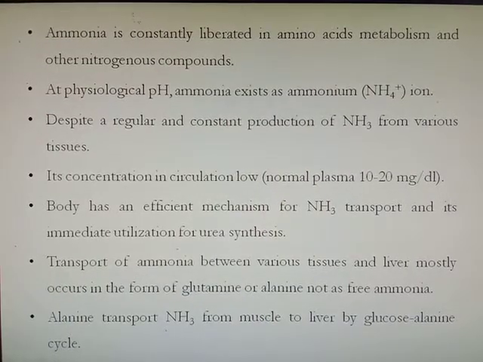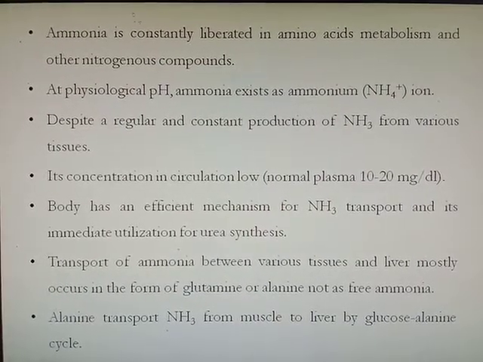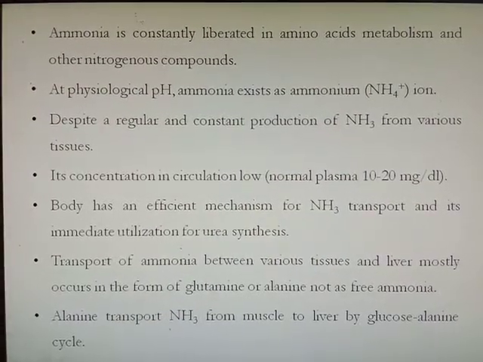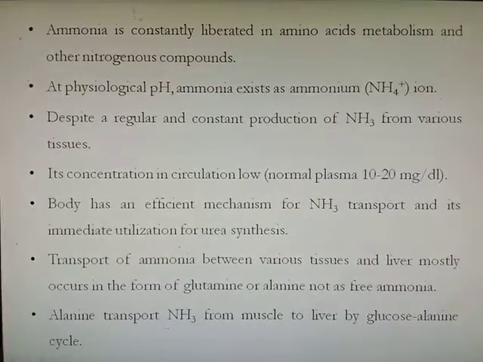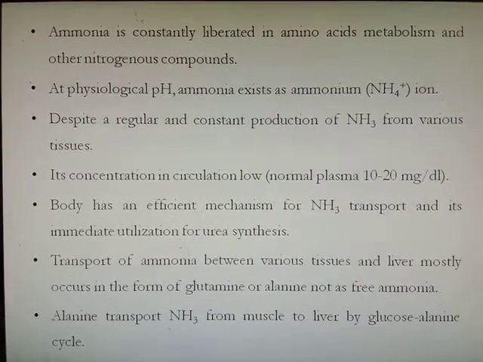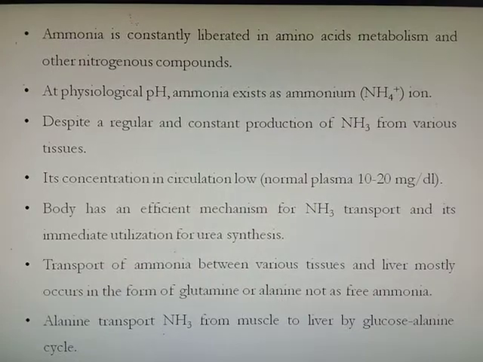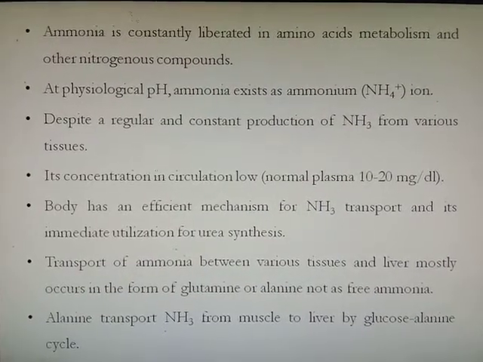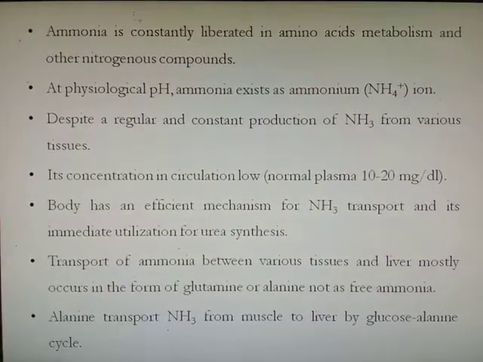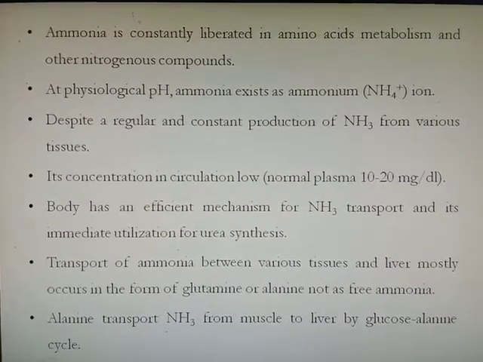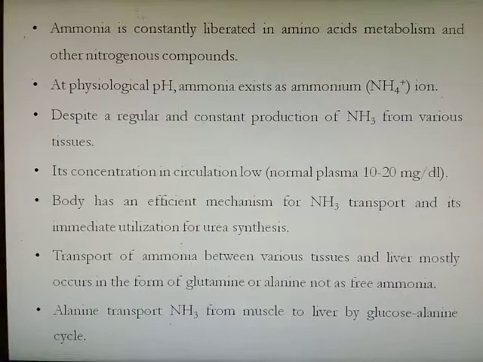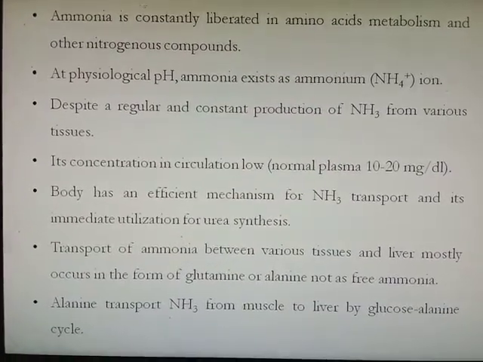Transport of ammonia between various tissues and the liver mostly occurs in the form of glutamine or alanine, not as free ammonia. Whatever ammonia is liberated in oxidative or non-oxidative deamination will be transported in the form of glutamine or alanine. Alanine transport of ammonia from muscle to liver takes place by the glucose alanine cycle, also called the Cori cycle.